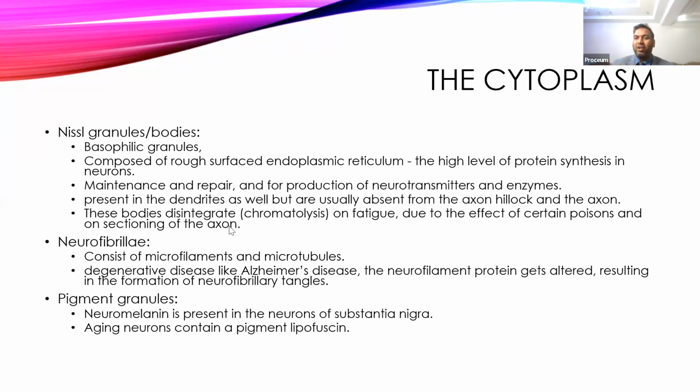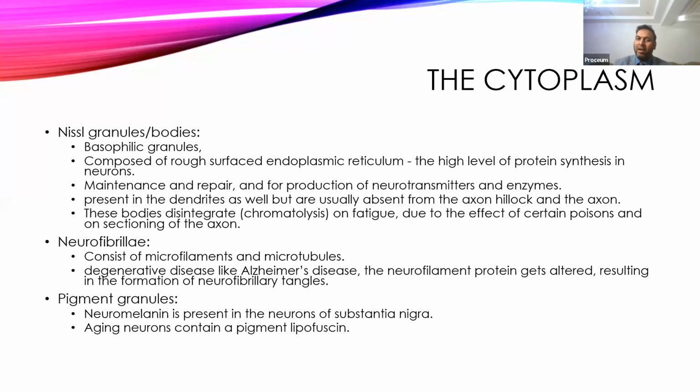Okay, whenever an injury occurs to the cell, even if the injury occurs to the axon or any part of the cell, the first change which appears in the soma is that the cell's body will start disintegrating, or start degenerating. So they start disappearing from the cytoplasm. And this mechanism is called chromatolysis.